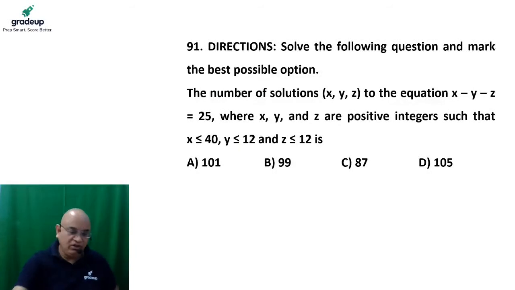And this is the first question of the day. Solve the following question and mark the best possible option.